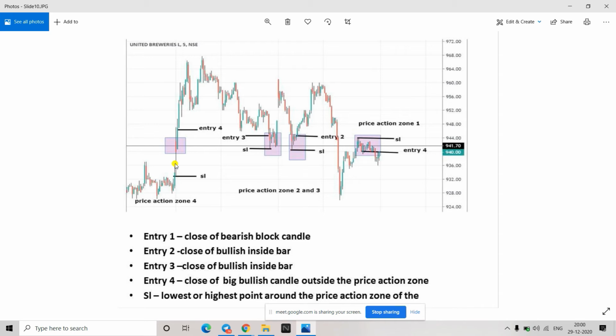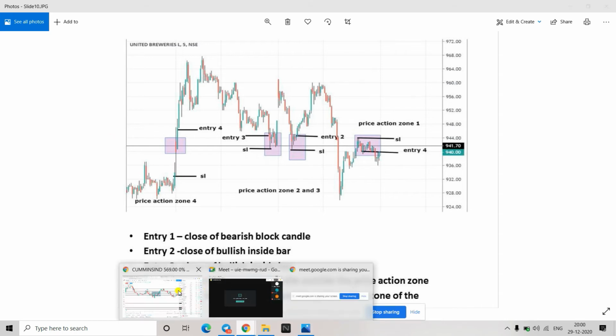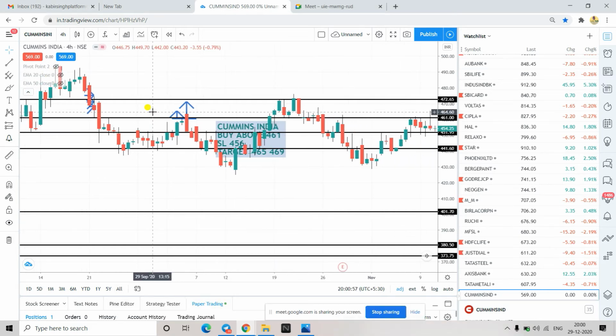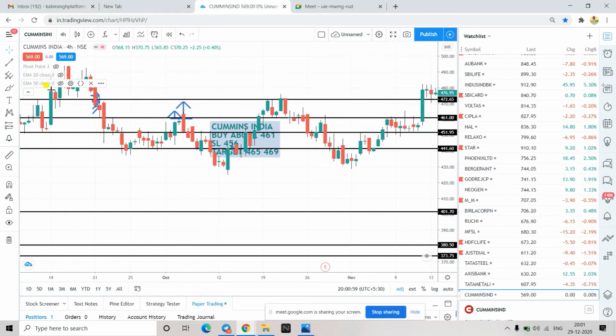Done, everyone? Anybody having any doubt? Any doubt here? No? Okay, Kapil. Right, so now we'll see a few charts. Let's start with this one.